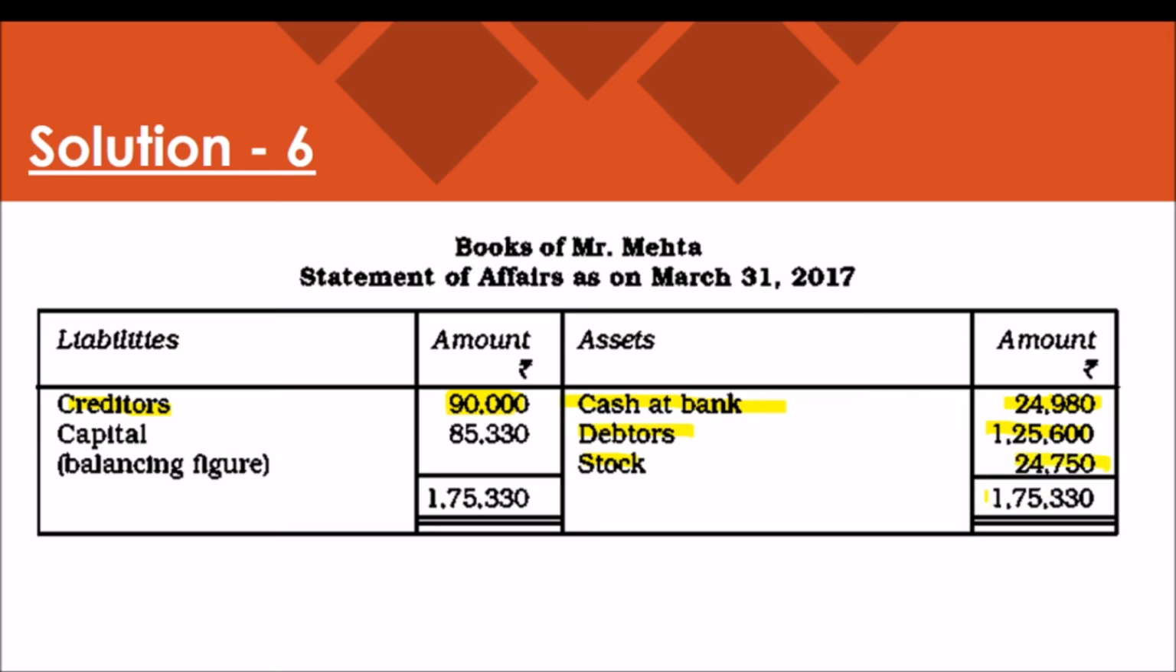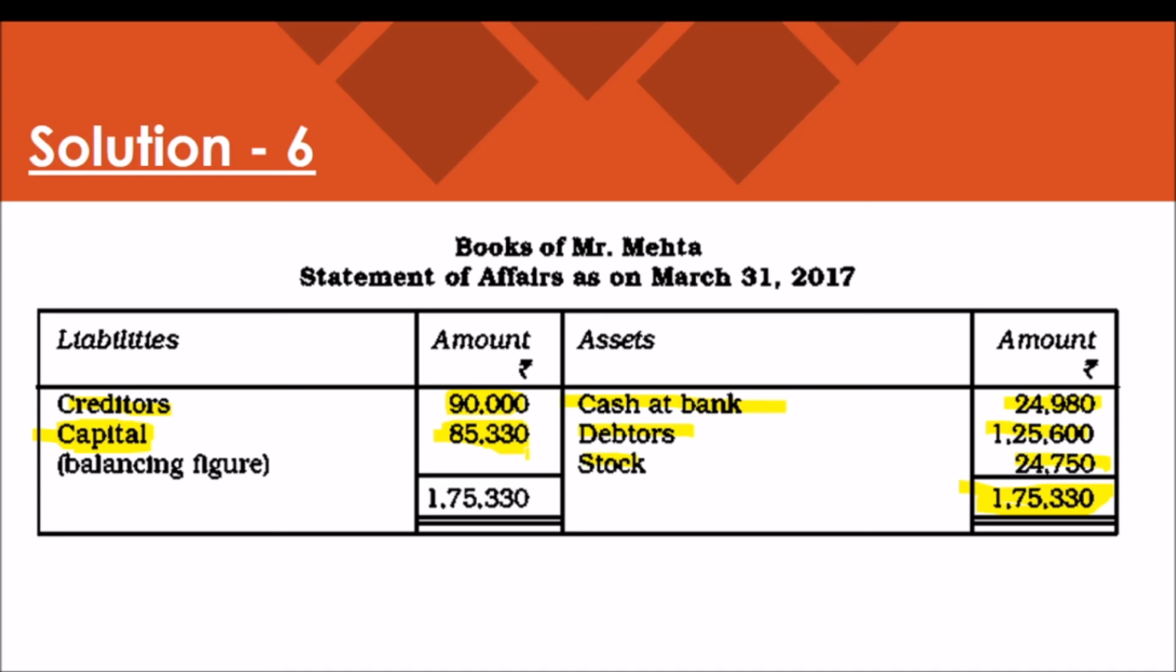Finding the total, it will be 1,75,330. We are deducting this 90,000 from 1,75,330. We will get the balancing figure. The difference, it will be capital at the end of the year, amount will be 85,330. So my dear students, this is the way we have to find out the missing figure.